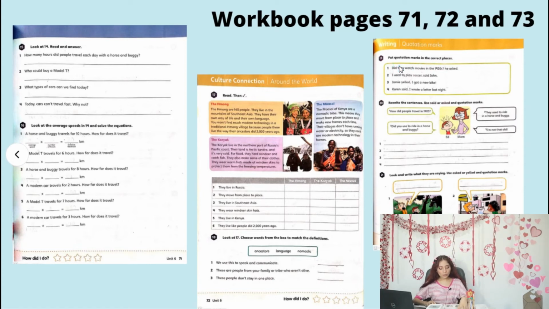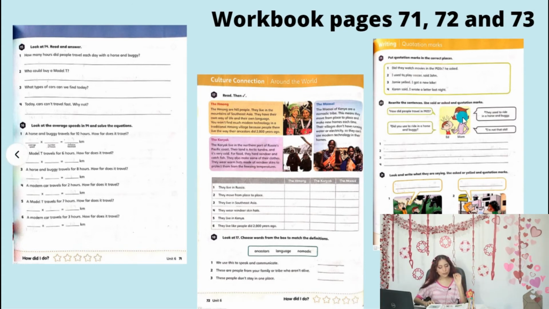"Did they watch movies in the 1920s?" he asked. Number 2, "I used to play soccer," said John. Number 3, Jamie yelled, "I got a new bike!" Number 4, Karen said, "I wrote a letter last night." So remember that you need to write a quotation mark at the beginning of a sentence that someone says, and at the end of that same sentence. Okay, so you need to open and close your quotation mark, and that's it.